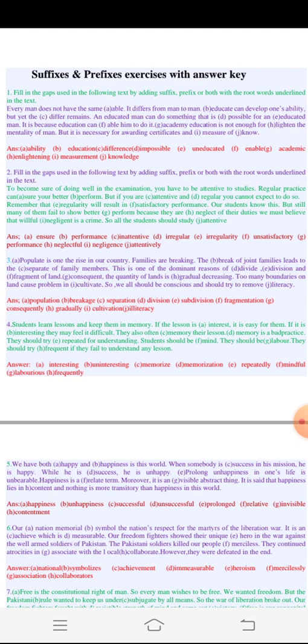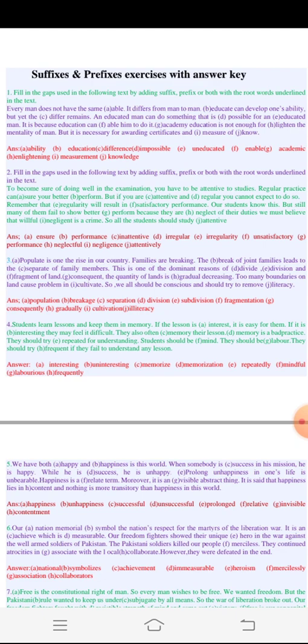First it says, every man does not have the same apple. It differs from man to man. Educate can develop one's ability, but yet the differ remains.